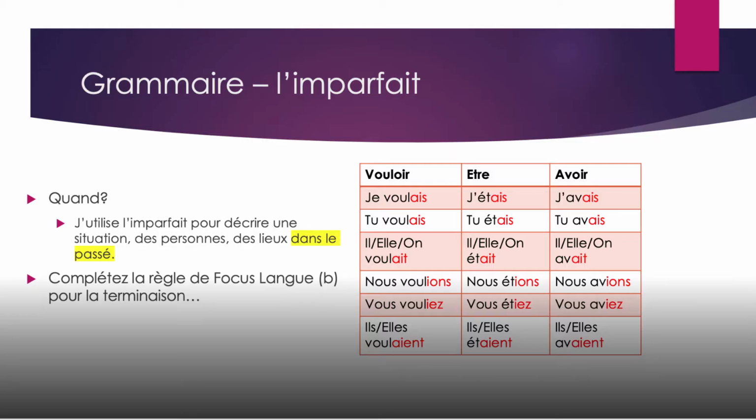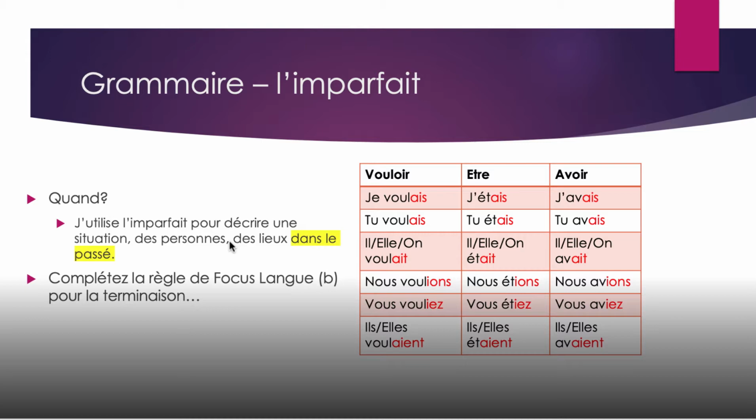Okay, l'imparfait, I actually got this from 102. Quand utilise-t-on l'imparfait? C'est pour décrire une situation, des personnes, des lieux dans le passé. Okay, so anything to do with description. I know in 102 we kind of limited ourselves with just one or two explanations, but for this class, you'll see that we go in a lot more detail. Anything to do with descriptions like c'était magnifique, or even c'était en 2012. You're describing a year that you were in, for instance. So you use l'imparfait and not passé composé.